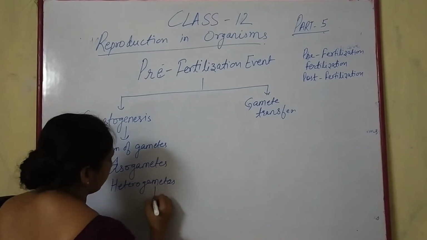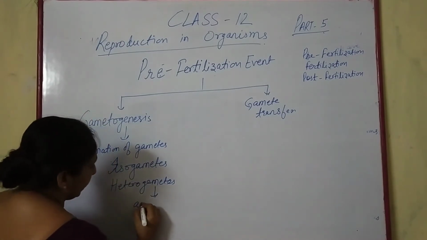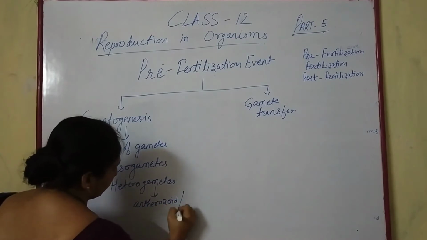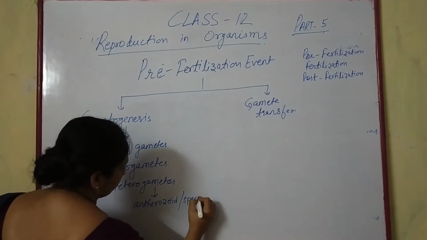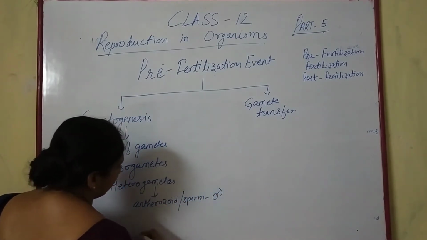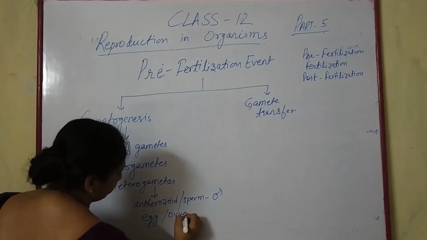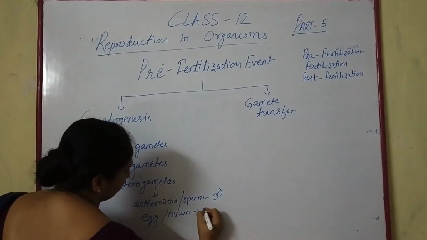In heterogametes, they may be termed antherozoid or sperm for the male, egg or ovum for the female.